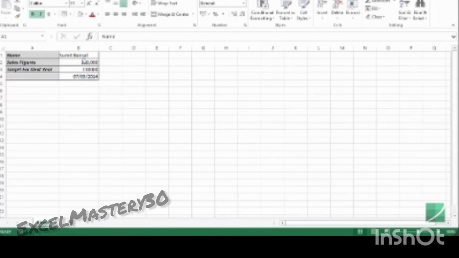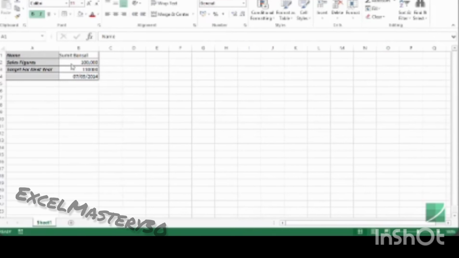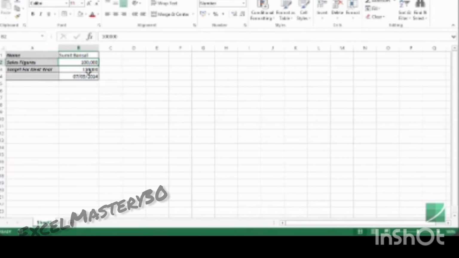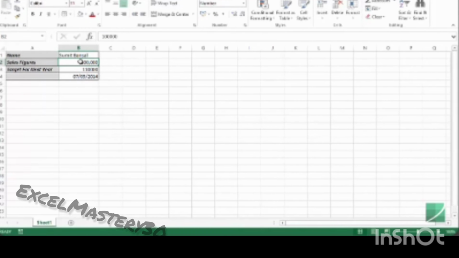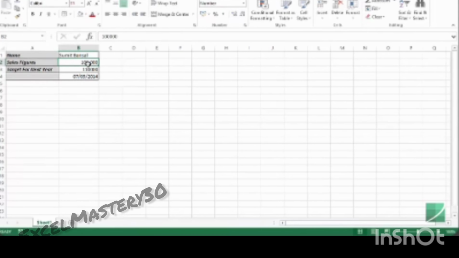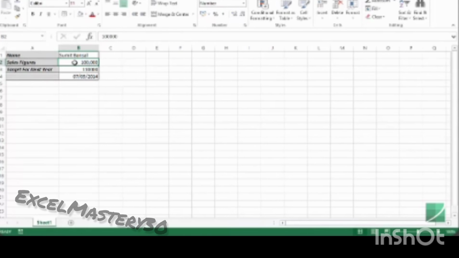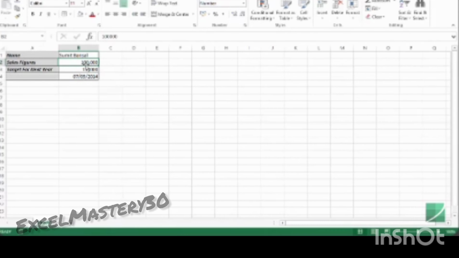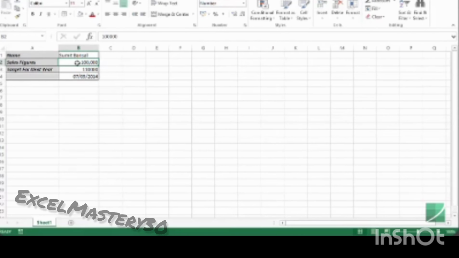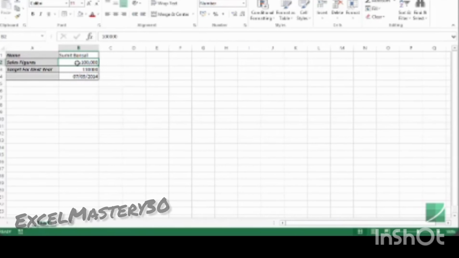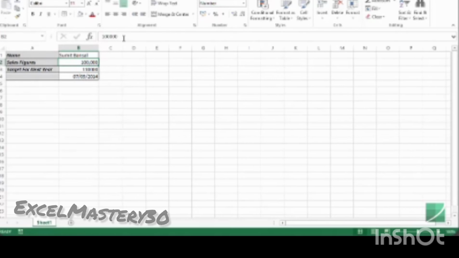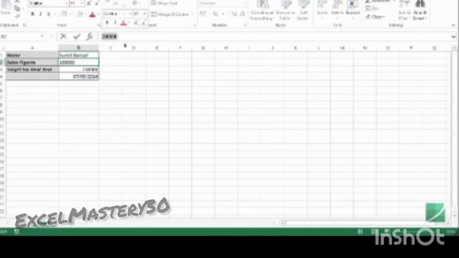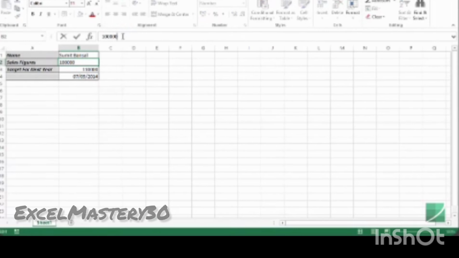Now, if you want to change the content of any of these cells, so for example, let me change the content of sales figures. Instead of $100,000, I would want to say that my sales figures were $150,000. To modify the content of this cell, there are two ways I can do it. The first way is I can just click on this cell, and this value is available in the formula bar. So I can just go and change this value.